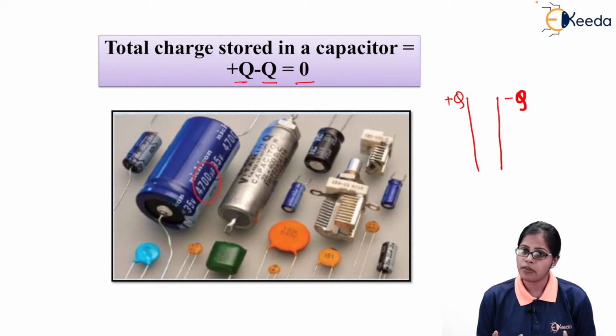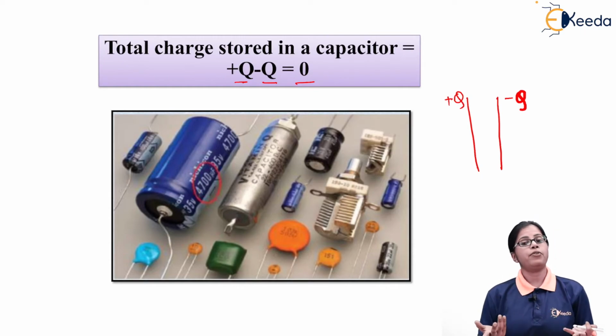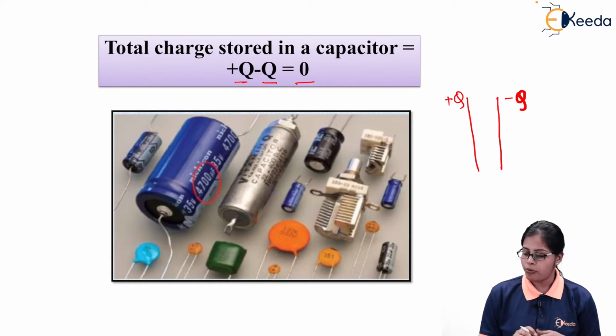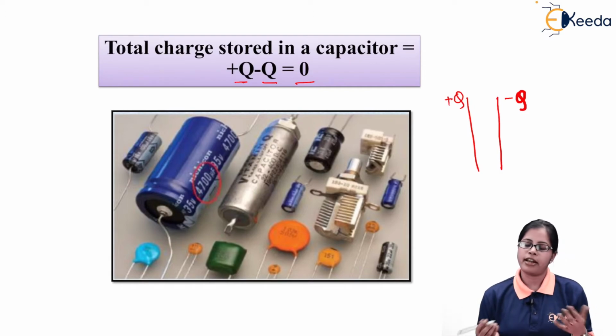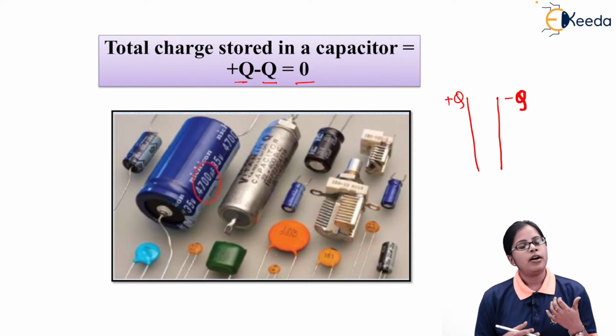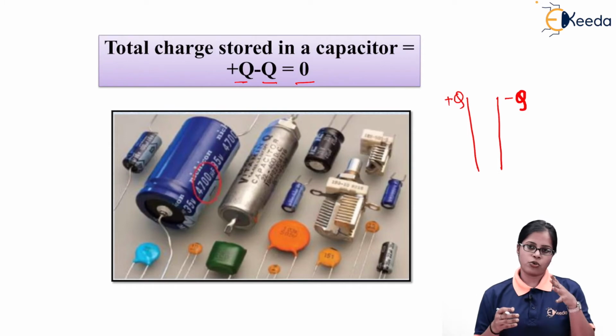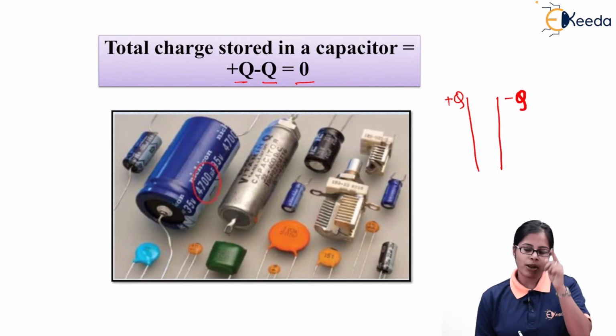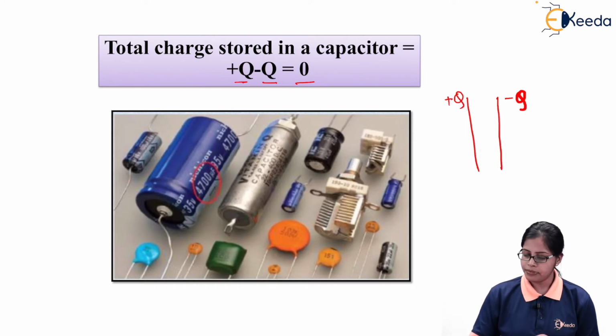That is going to give you a certain value. But if you try to calculate the total charge stored in the capacitor, you're going to get the value as 0, because plus q and minus q entirely cancel. So if you want to calculate how much charge is stored in the capacitor, calculate the charge stored on one plate of the capacitor.